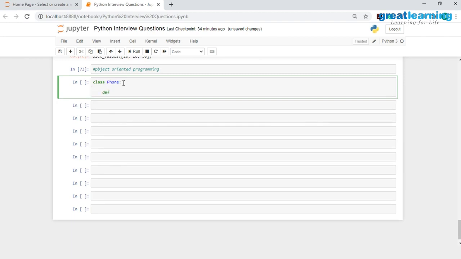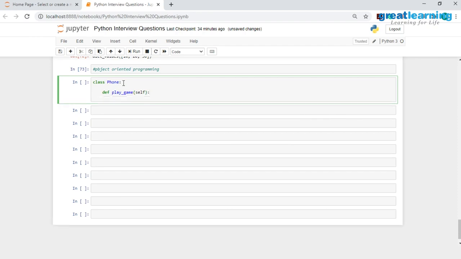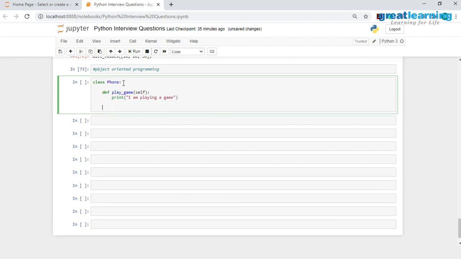part of this class. So I will write down def because this is how we create a method or a function, and I will create a method called play game. And this takes in only one parameter, which is self, because this would help us to access the attributes or the methods with the help of the object. Now this will have a simple print statement, and with the help of this simple print statement, I'll just print out I am playing a game. We have our first method ready.